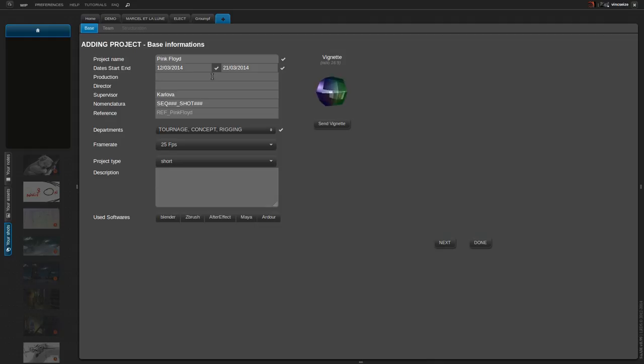Production, it's not necessary, but okay. Barrett. Director, it's not necessary, but you can choose. I will take my own name. And nomenclature, you will not see that as a normal user, but this is labeling.